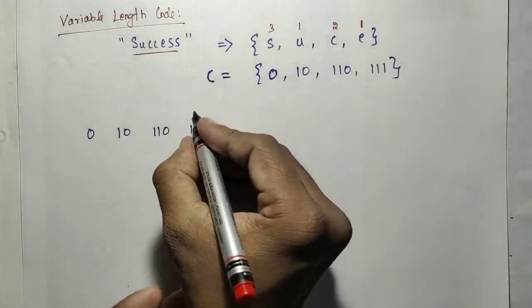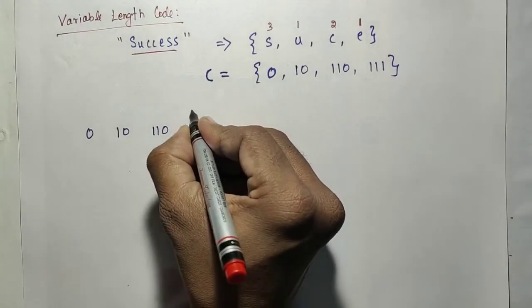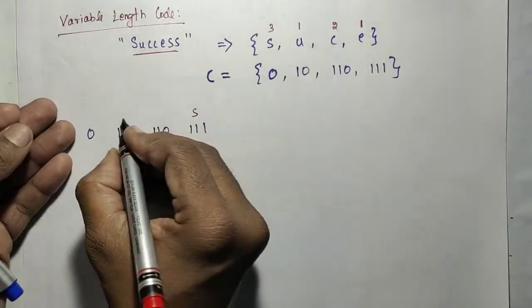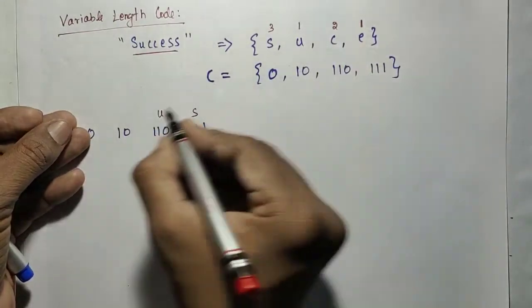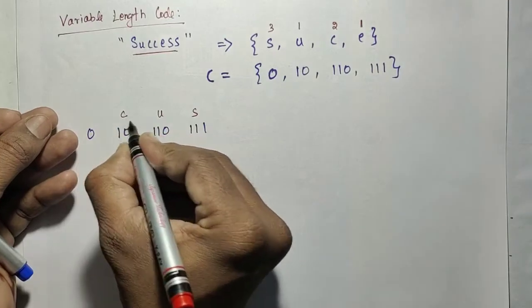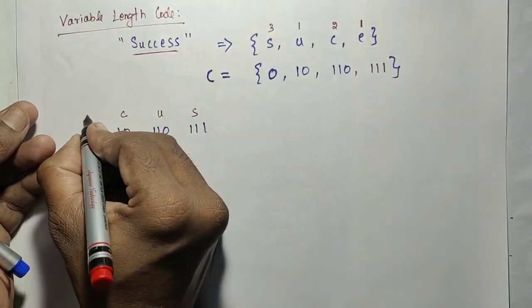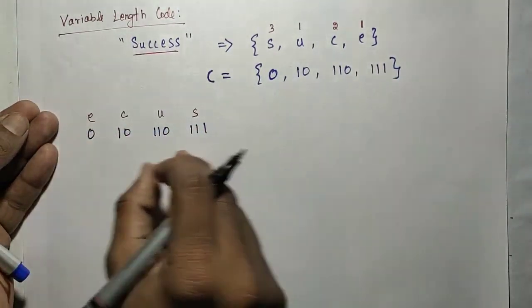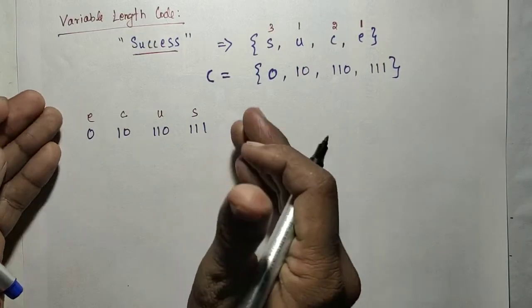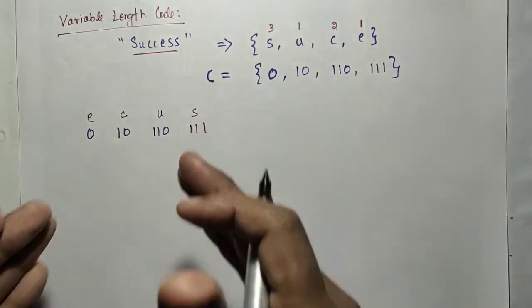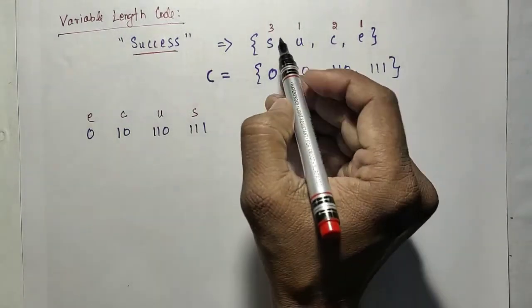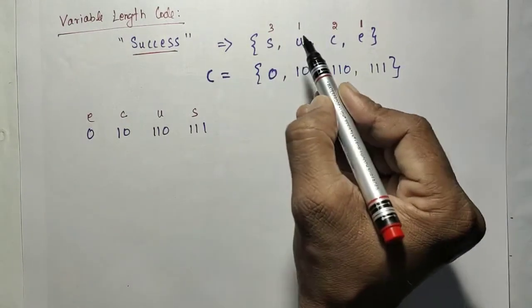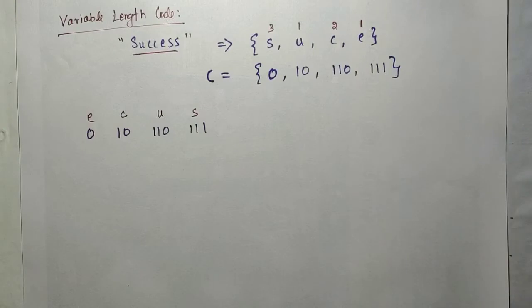Suppose you blindly substitute 1 1 1 for S, 1 1 0 for U, 1 0 for C, and 0 for E. What will be the result you get? But the probability based substitution means the symbol that occurs more times gets the minimum length code word.